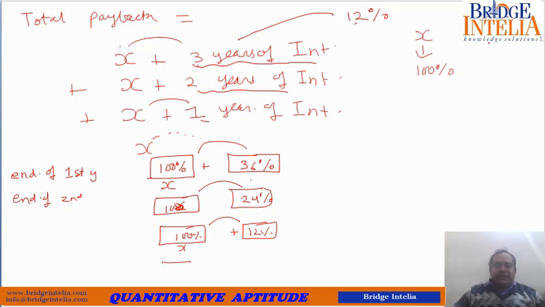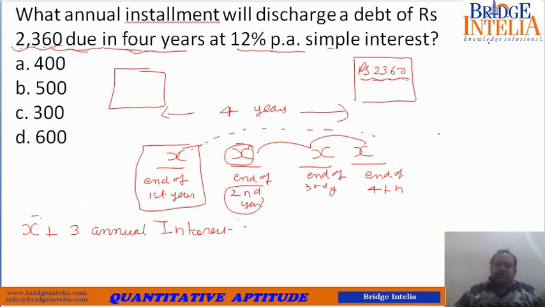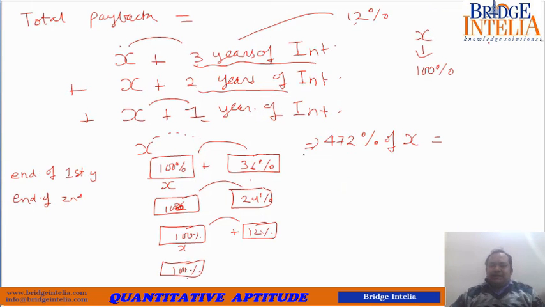Last installment of X, so 100. So if you see carefully, 100 plus 100 plus 100 plus 100, 400, and 36 plus 24, 60, plus 12, 72. So you can say 472% of X must be equal to the loan that was due,